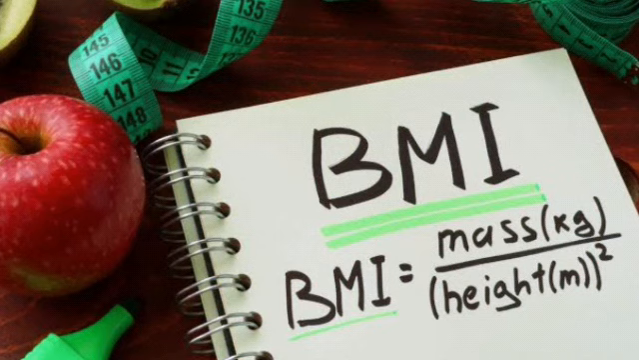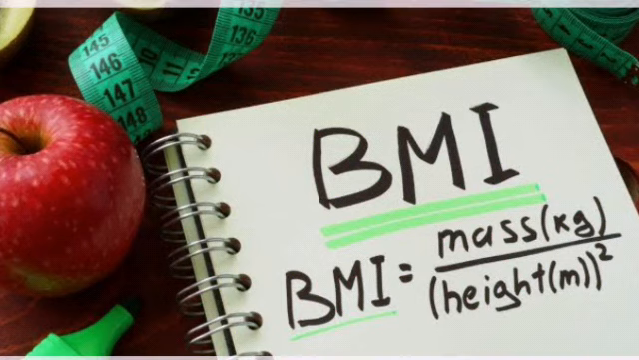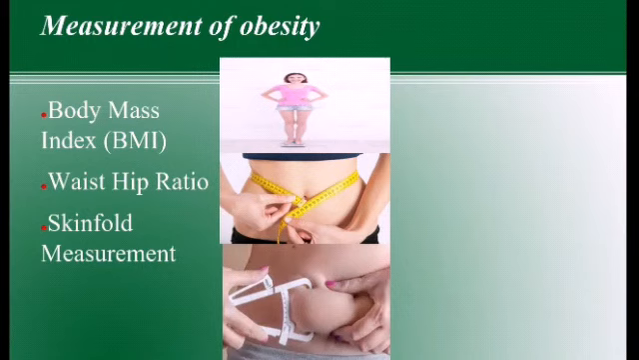So today we will start our new topic BMI, that is body mass index. In this topic we will discuss body mass index and waist hip ratio. So let's start the topic. Measurement of obesity: body mass index, that is called BMI, waist hip ratio and skin fold measurement. But in this topic we will discuss only the first two, that is BMI and waist hip ratio.